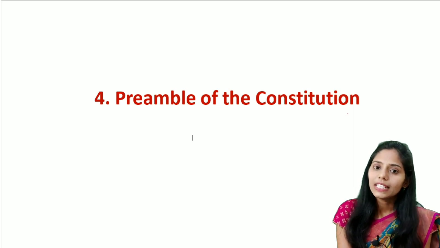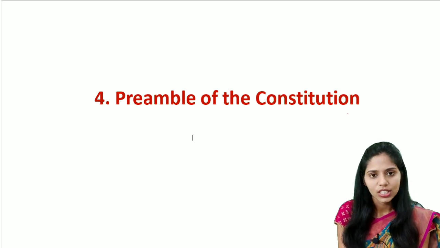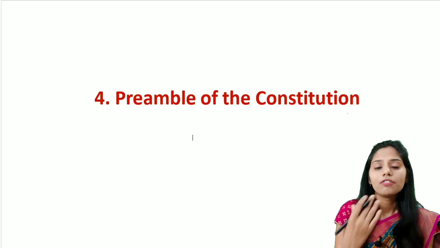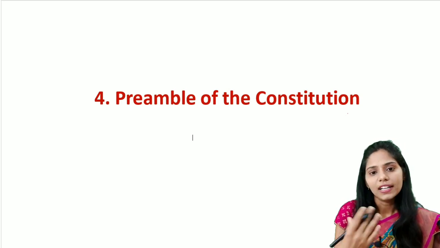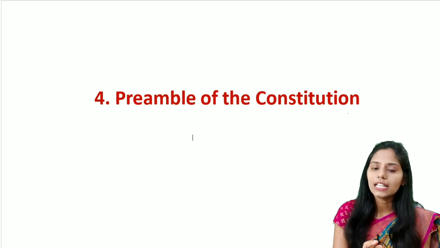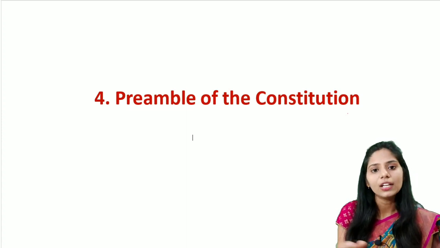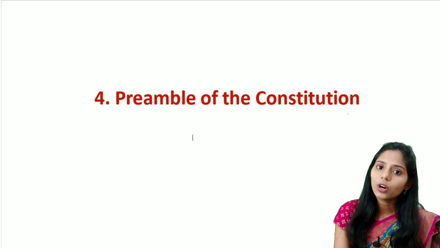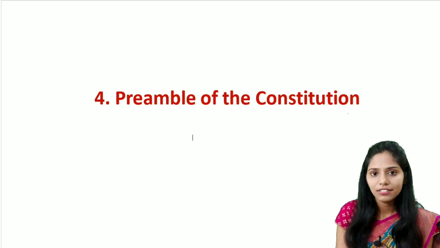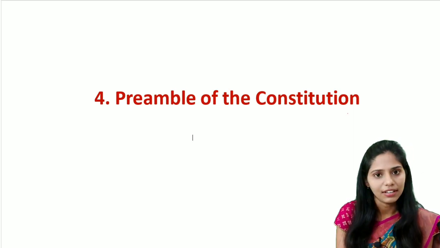So from where did this preamble come? This preamble is mainly based on the objective resolution, which was moved by Pandit Jawaharlal Nehru in the Constituent Assembly on 13th December 1946. Later on it was adopted by the Constituent Assembly on January 22nd, 1947.